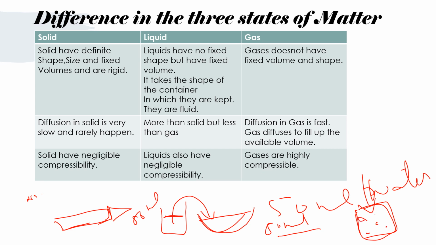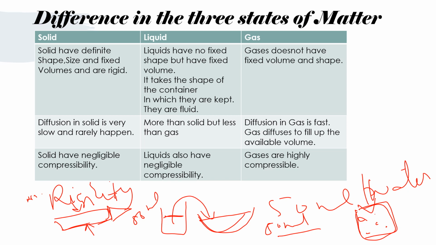Okay, now what is rigidity? Rigidity is the inability to change shape under force. So when you press this pencil from both the sides, you can see that its shape does not change, or it can break if you apply more force, but it does not change its shape.